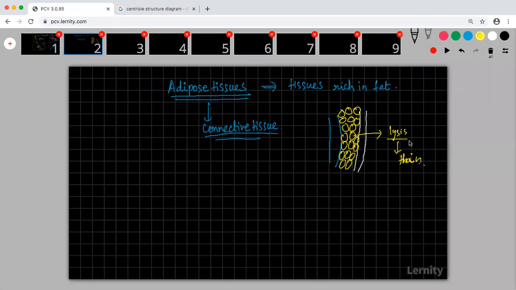We'll study about the heart and all in blood circulation, not now.